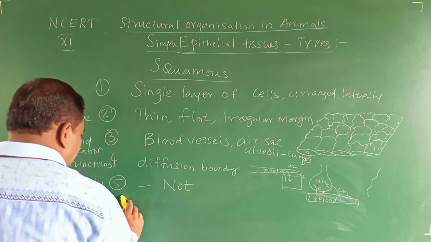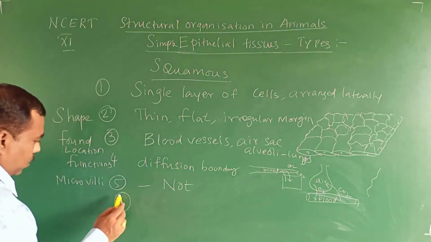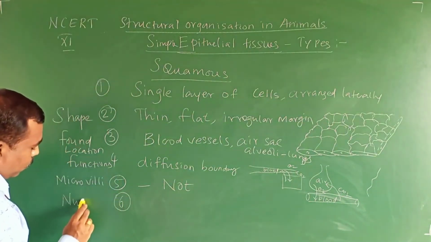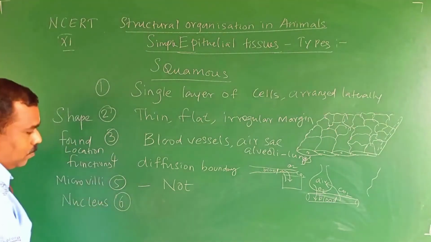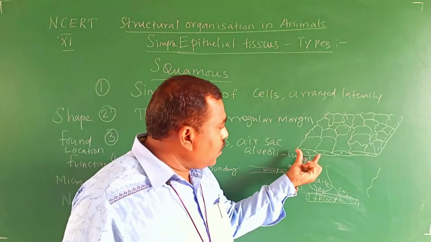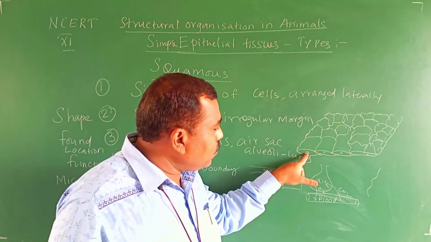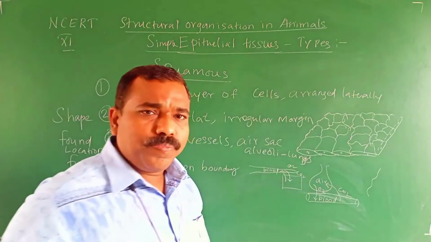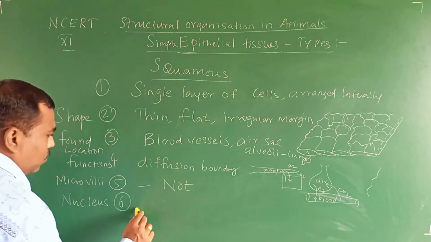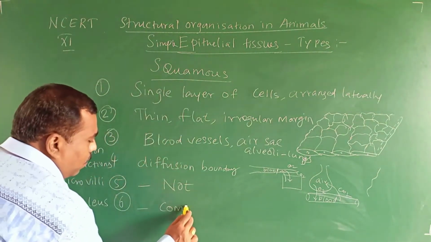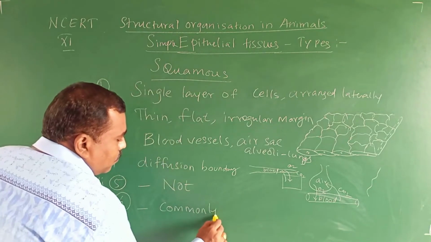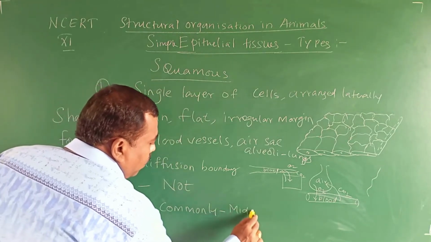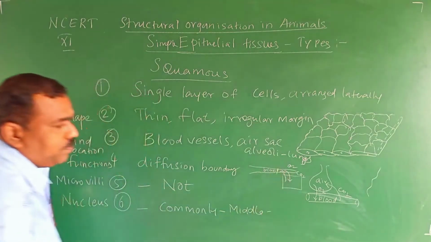Sixth point is related to the nucleus. In this cell, where is the nucleus present? Generally the nucleus is present in the middle of the cell. So it is found commonly in the middle of each cell.